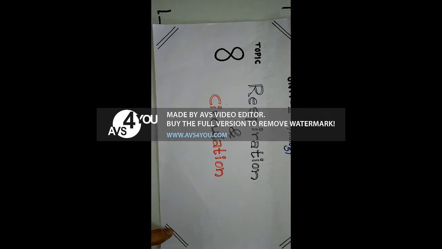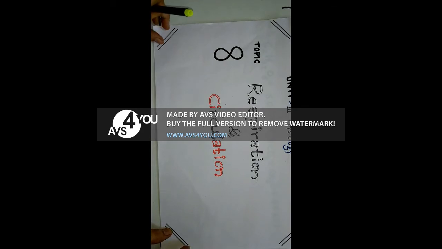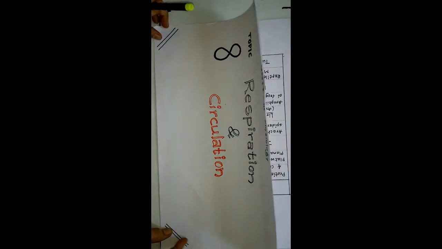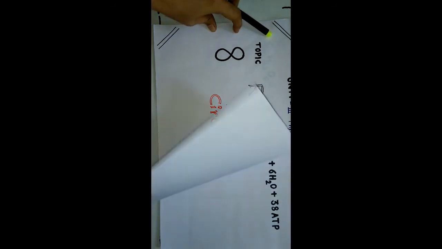So we can define respiration as a biochemical process of oxidation of organic compounds for the liberation of chemical energy, which is normally in the form of ATP. During this process, carbon dioxide and water are formed as a byproduct.